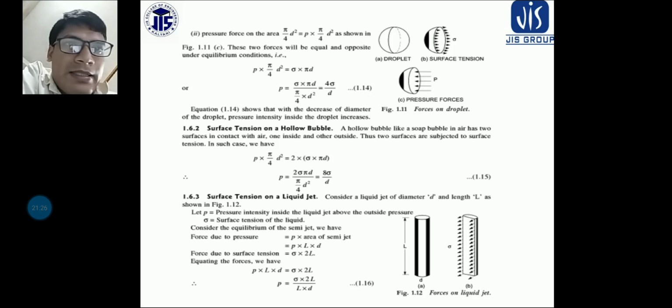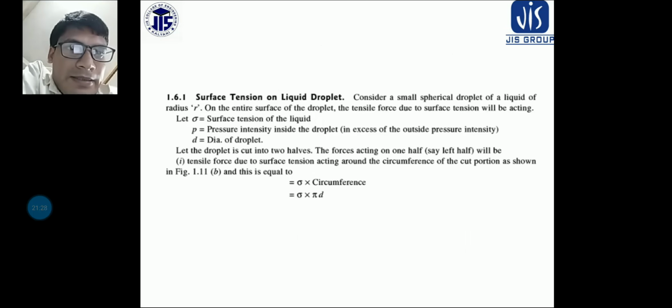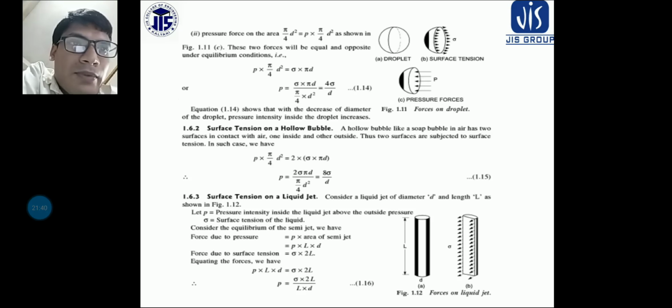So mathematically we can say that the tensile force due to surface tension is sigma into circumference. So circumference is equal to pi d, isn't it? So pi d into sigma is the tensile force due to surface tension. And side by side I can calculate the force acting because of the pressure.